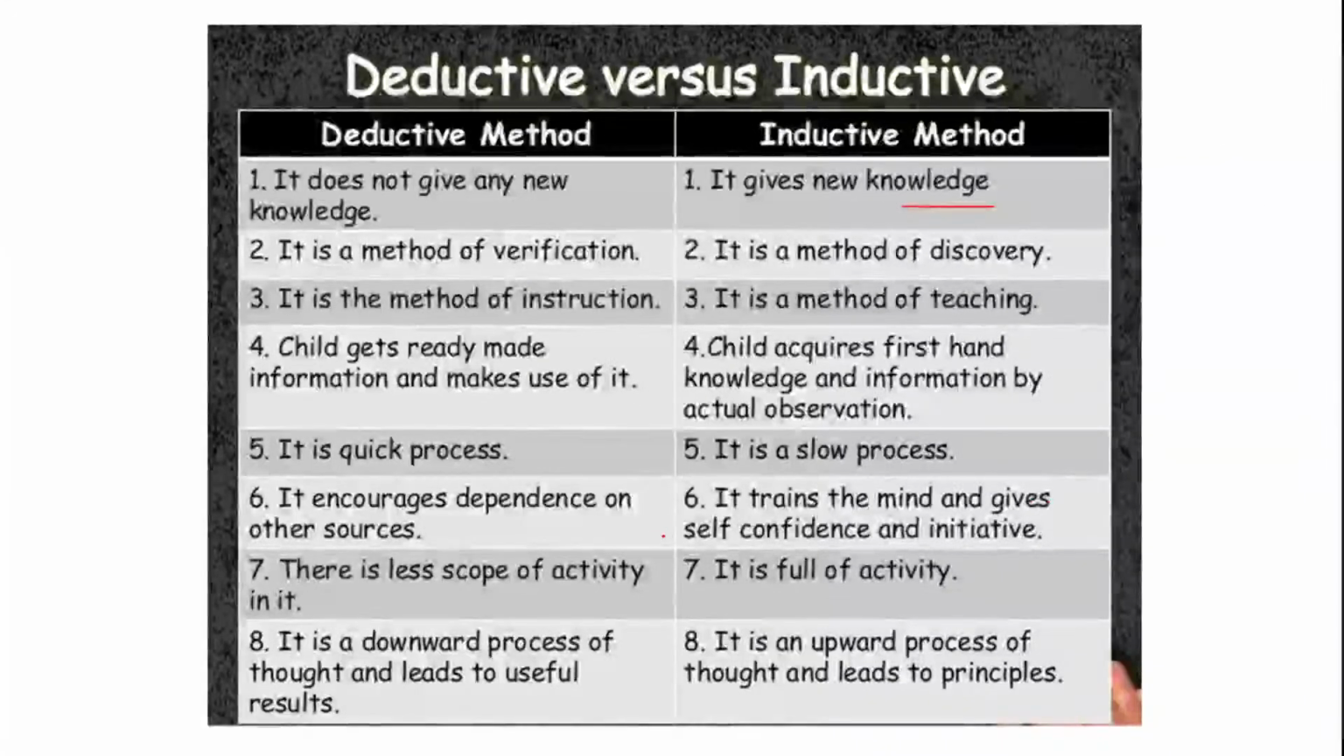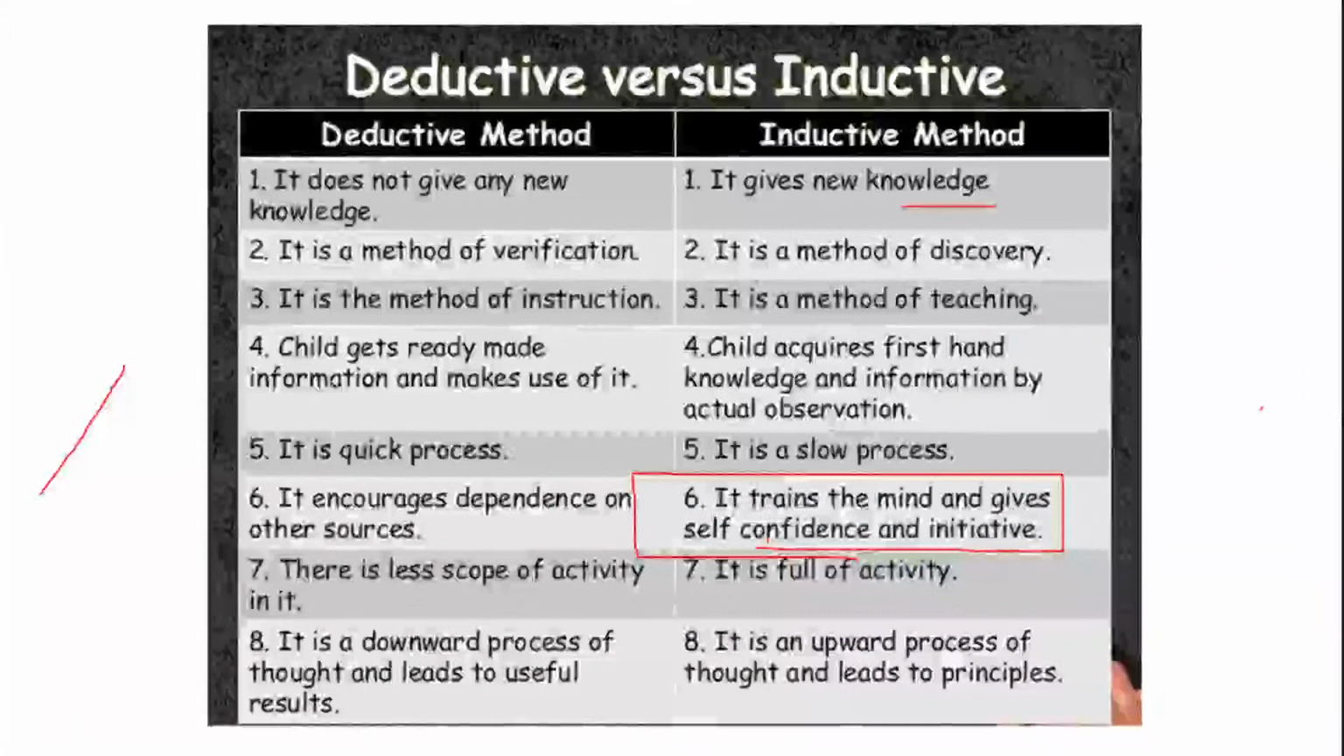It trains the mind and gives self-confidence and initiative. So in this particular method, what is the special thing which happens with the child? It trains the mind of the child. It gives the child the self-confidence, yes, I can do it, I can achieve it, and initiative, that is a first step, a first move. It is full of activity and it is an upward process. So here, as I said, deductive is downward, whereas inductive is an upward process. So you should remember all these points in mind.